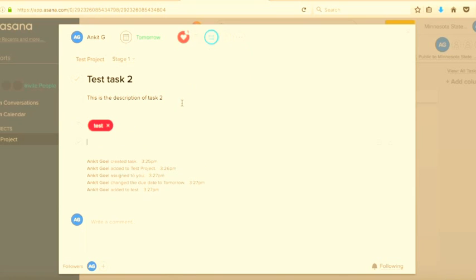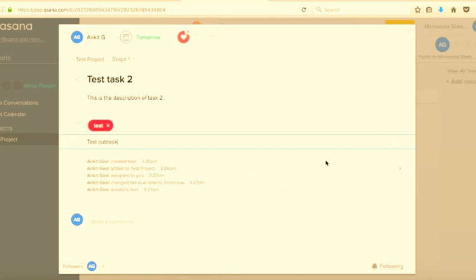You can further create subtasks. Subtasks are confusing, to be honest, and it gets more confusing when you're moving the task around and assigning them to different people. But let's just create a test subtask.